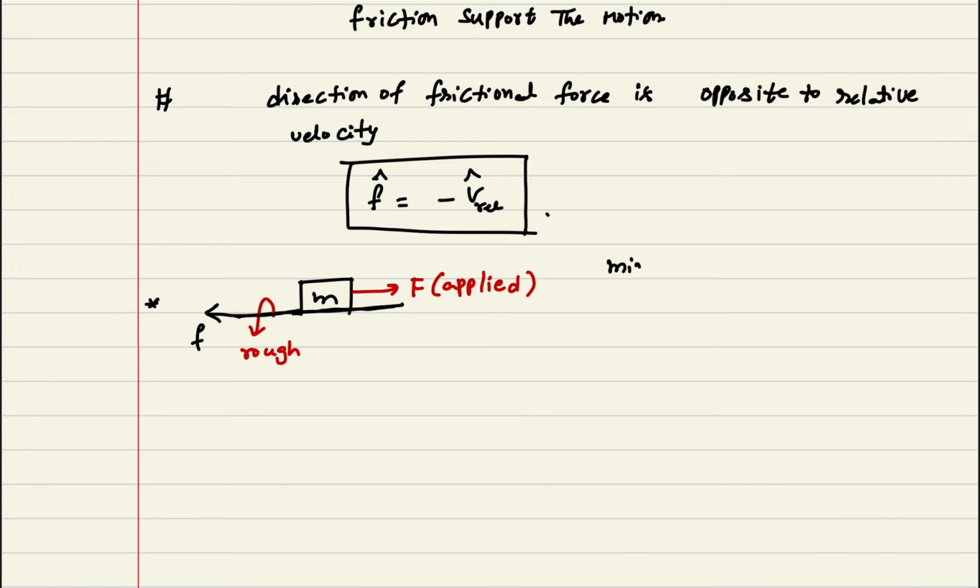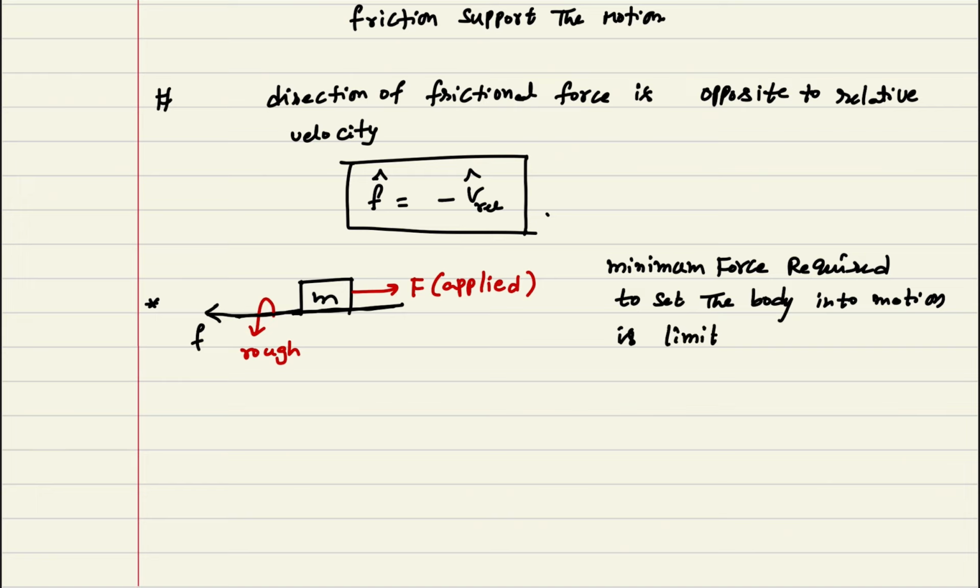The minimum force required to set the body into motion is limiting friction. That limiting friction value you can always write as mu s into N.